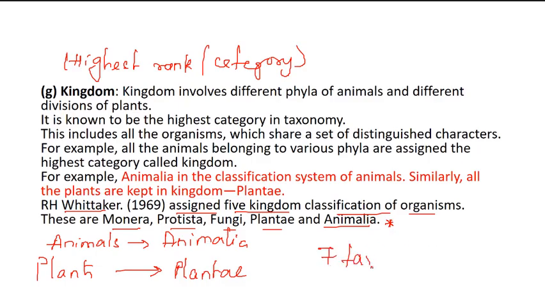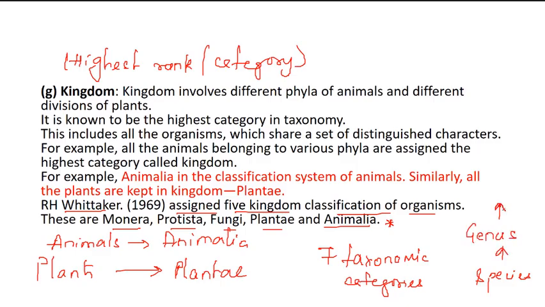There are 7 taxonomic categories, and the species is the one with the lowest rank. We are just revising: species, then genus, then family, then order, then phylum, and then kingdom.